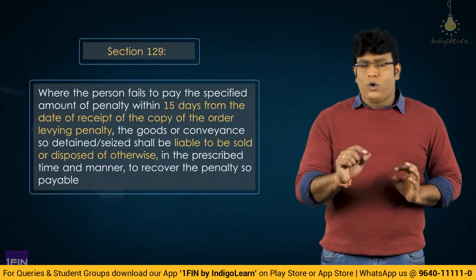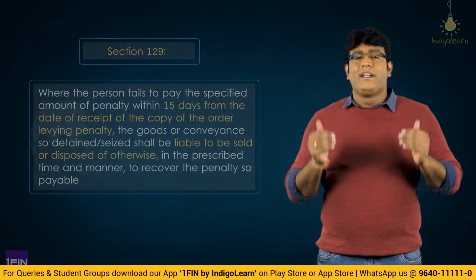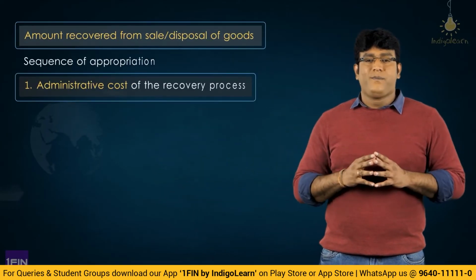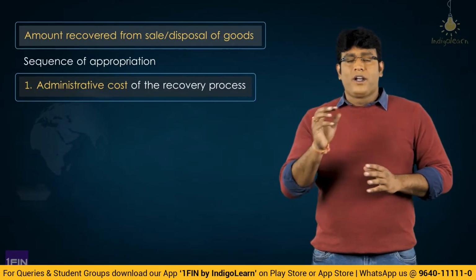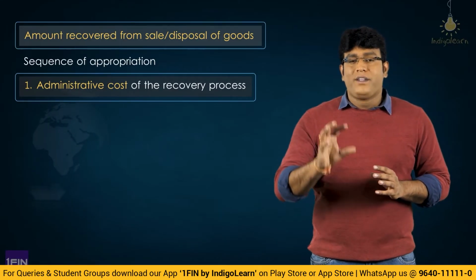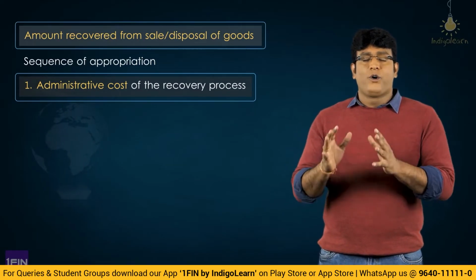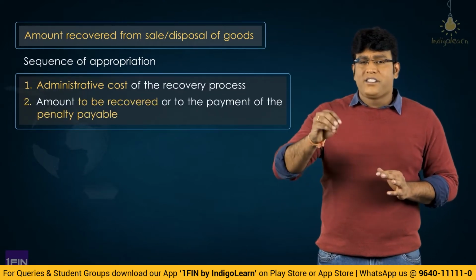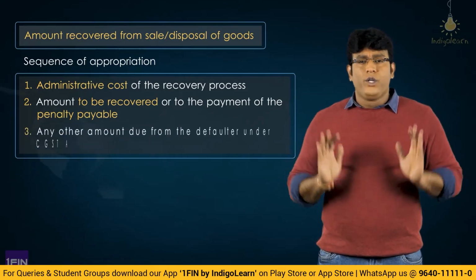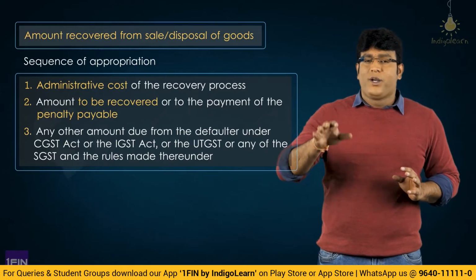In case, my dear friends, the goods or conveyance which are detained or seized are sold, then whatever amount is being recovered upon sale of such detained or seized goods, how he will apportion that is basically, first, the amount spent or amount incurred for the purpose of administrative cost of the recovery process, it is apportioned towards that. Next amount is apportioned towards the amount of penalty payable or the amount due under the act. And next it is apportioned towards any other amount due under CGST Act, SGST Act, IGST Act or UTGST Act or any other rules thereunder.